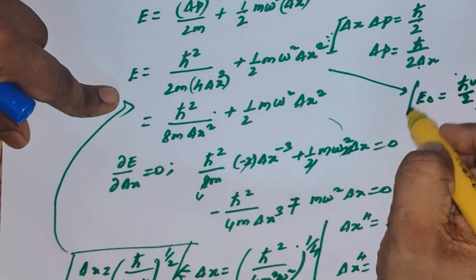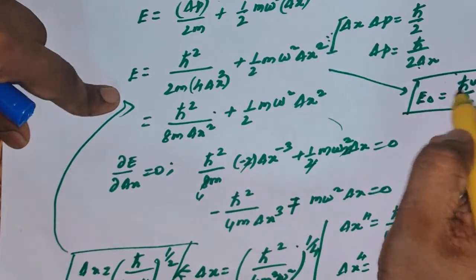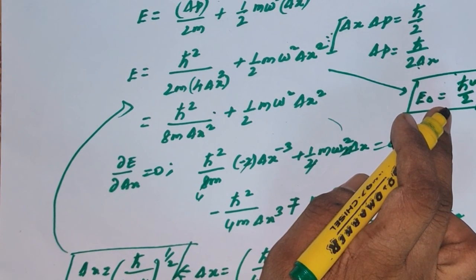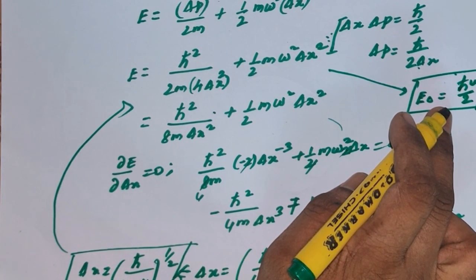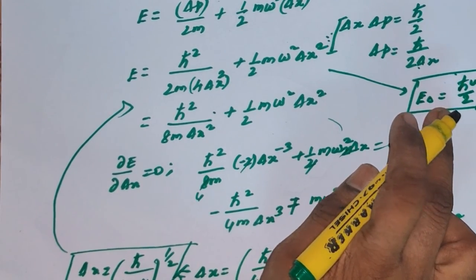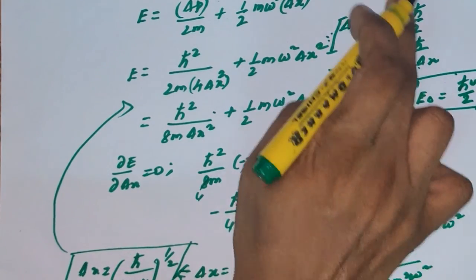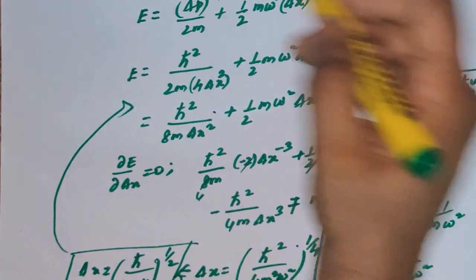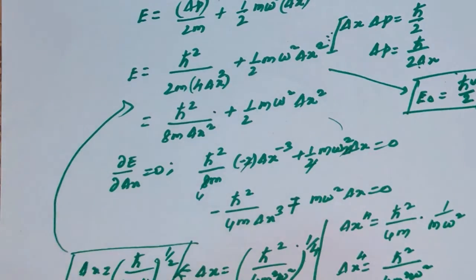So the first statement is true. This is the ground state energy of the quantum harmonic oscillator. Hence we have shown that the minimum energy of the ground state of the quantum harmonic oscillator is allowed by the uncertainty principle. So the first statement A is true.